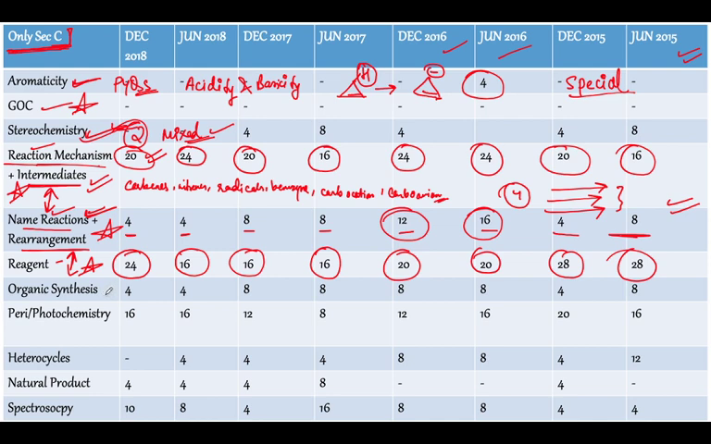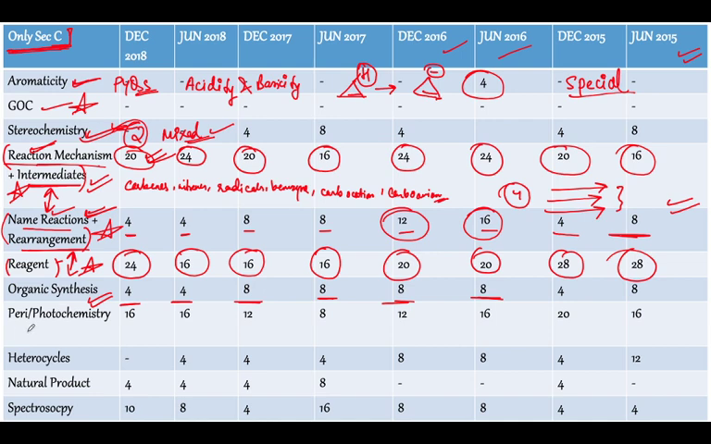Then what about organic synthesis? In section B, the questions from organic synthesis were fewer. Here we are having good enough questions from organic synthesis. So basically more questions are asked from basic concepts, which are reaction mechanisms and reagents, right? Even the CSIR is maintaining the decorum of asking more questions from the basic concepts, which are our reaction mechanism, intermediates, as well as the name reactions and the reagents.